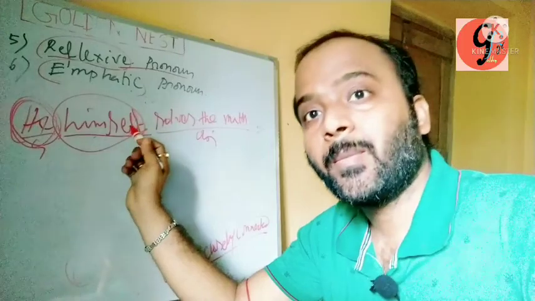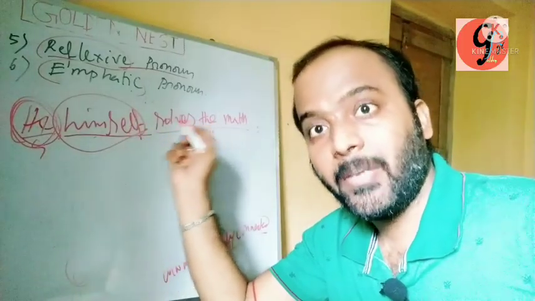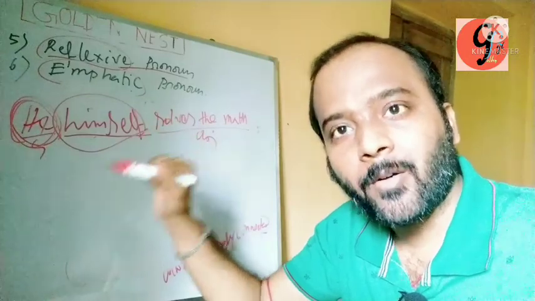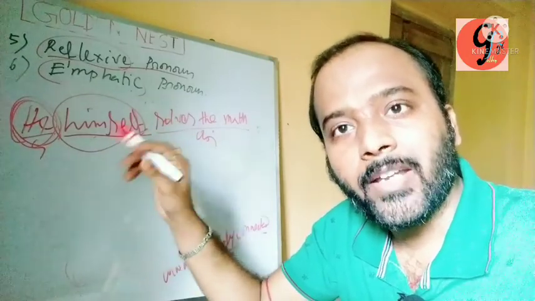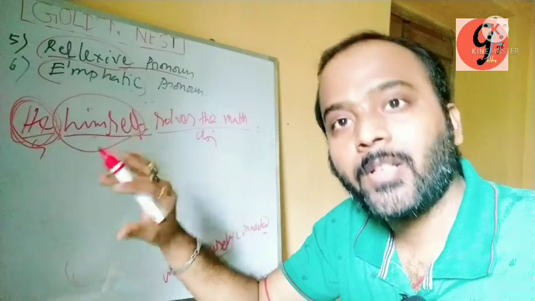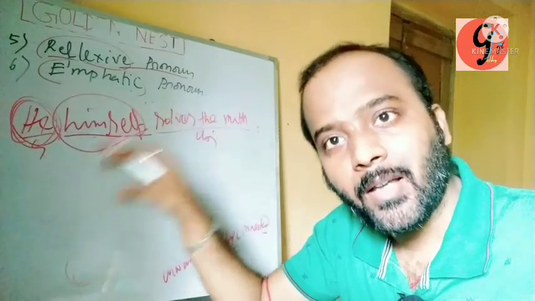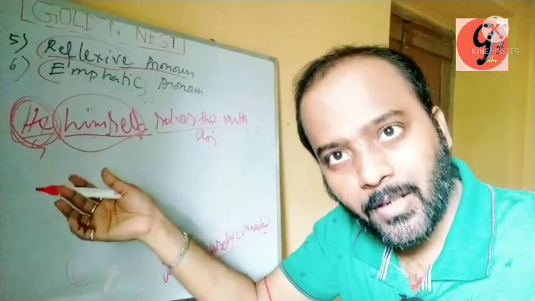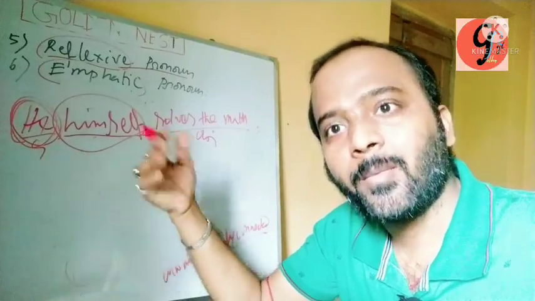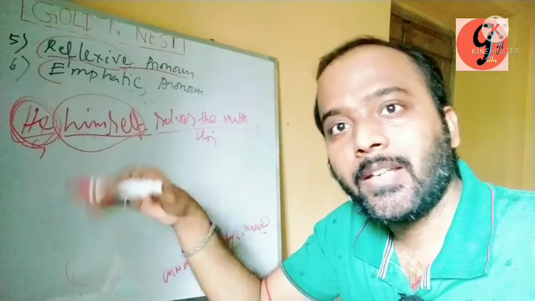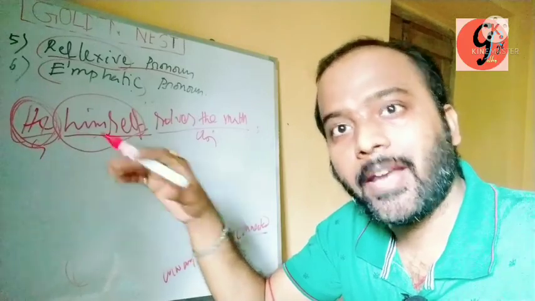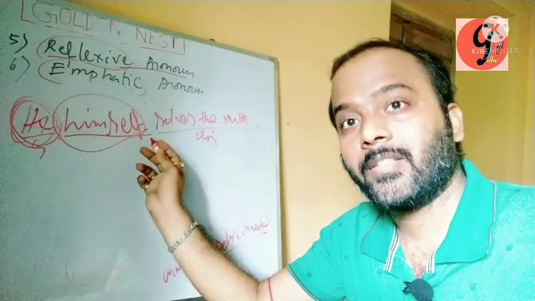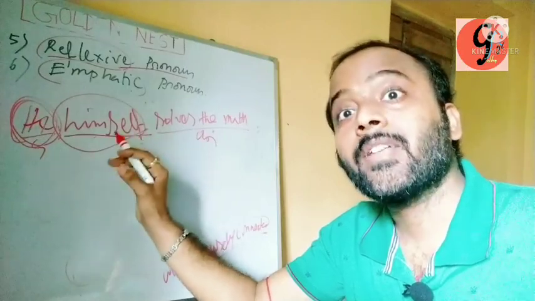He himself solves the math means the actual meaning of the sentence is that he solves the math without taking anyone's help. It may be technical help, technological help, help from the internet, or help from any person. Without taking any source of help, he solves the math. This is the meaning of the sentence. He himself solves the math.